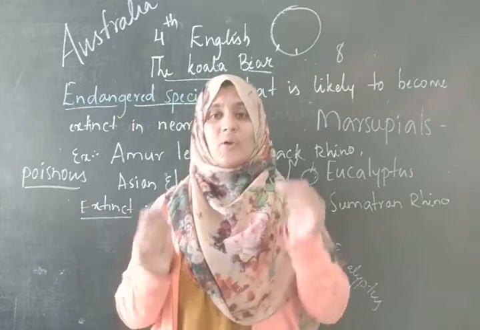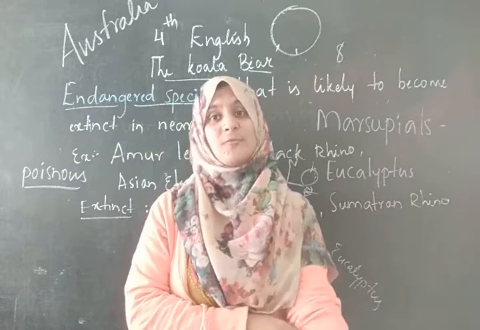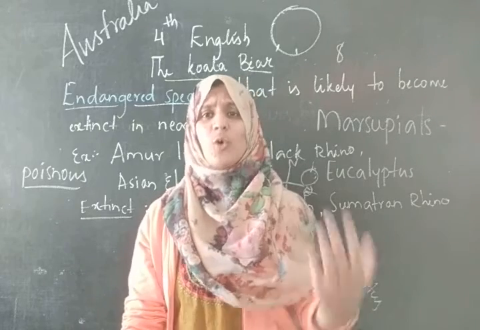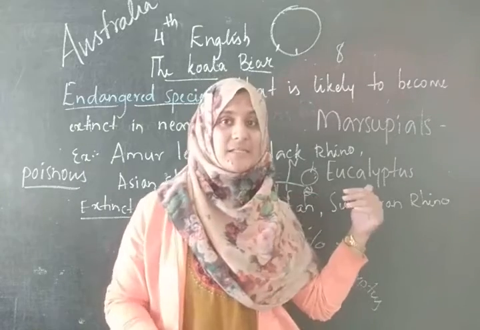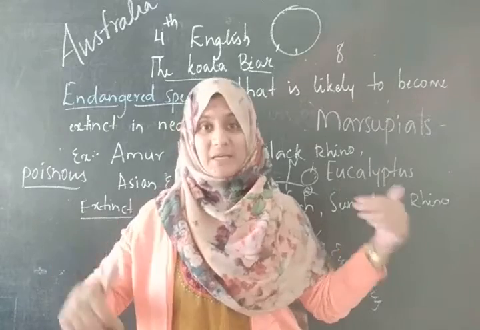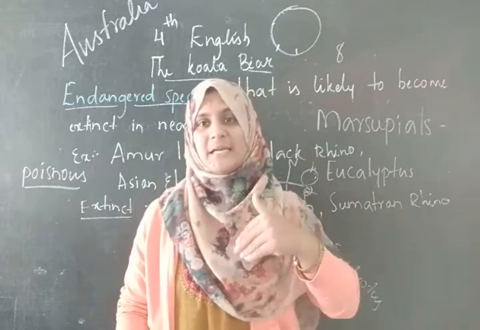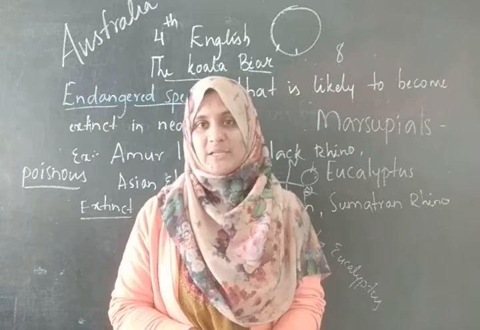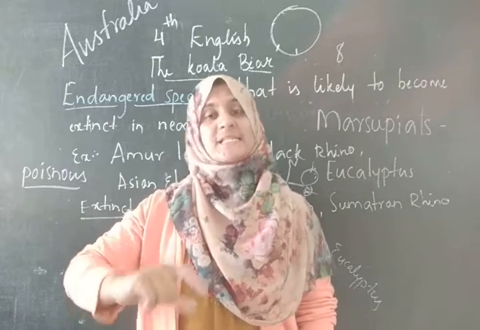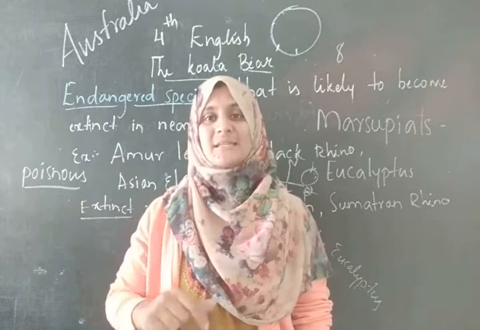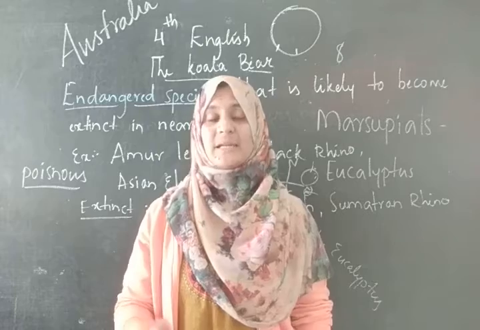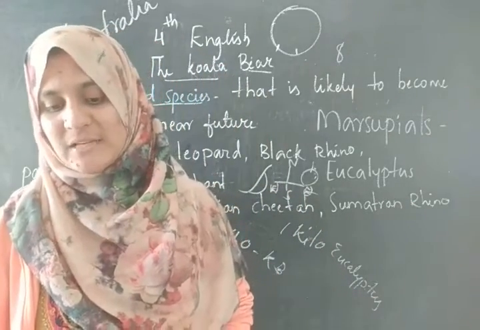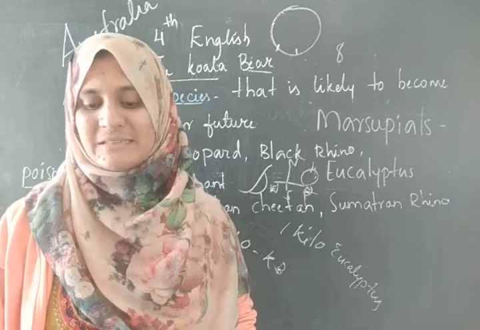Like that, God has created a separate mechanism for separate animals. Here, the koalas can eat the eucalyptus trees even though they are poisonous. When we eat that, we may die because eucalyptus trees are very poisonous. But God has created such a mechanism in koalas that they digest the eucalyptus leaves. They eat so much of these leaves that they begin to smell like the oil contained in these leaves.